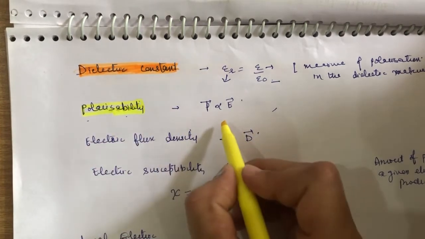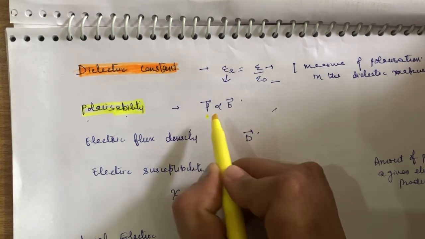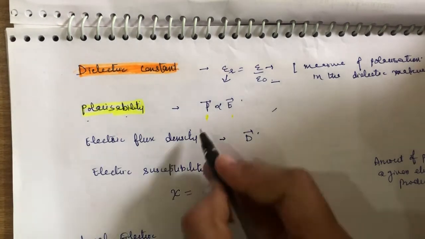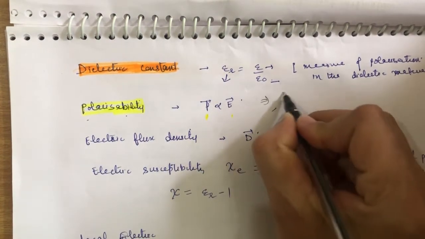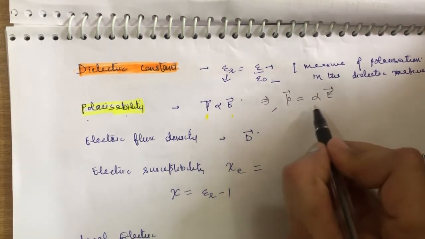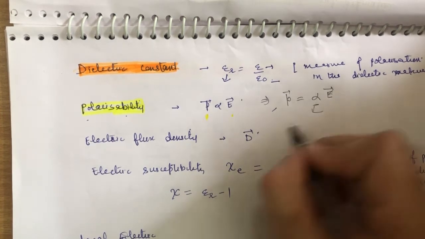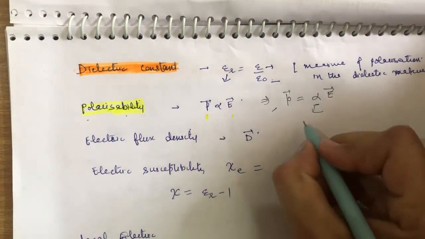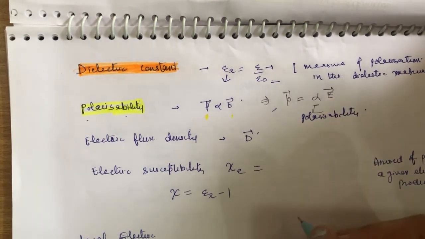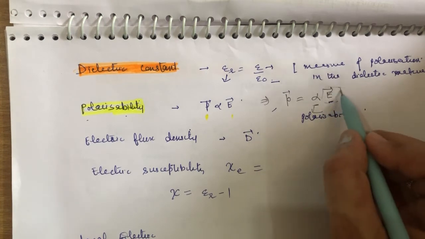If the applied field E is increased, then dipole moment P also increases, so we can say that P is directly proportional to E. Then P is equal to alpha E, and this alpha is a constant of proportionality and is called polarizability. Clear? And this E is the E local. I will discuss this later on.